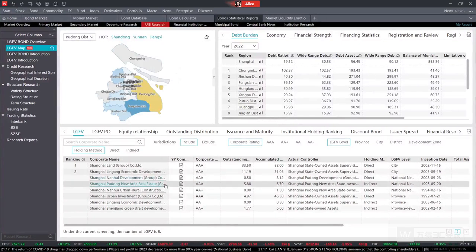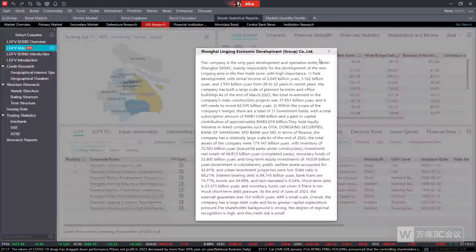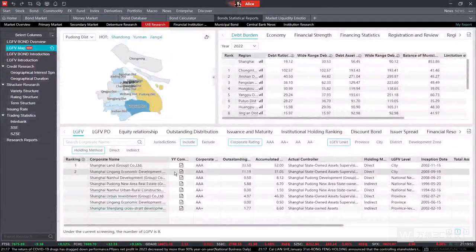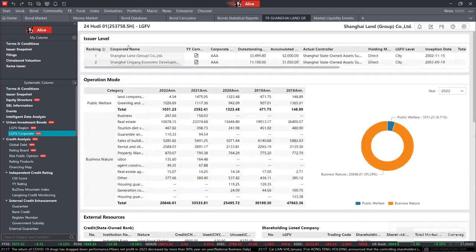We can also notice that such 8 companies are showing at the bottom over here, and we can pretty easily get the details. We can just click the button's name behind it, and we can get the information of such a company. And also, if we want to get more detail over here, we can just click the company's name. For example, I choose this company, Shanghai Land, for example. Then I can enter into one bond this company issued for the more detail as we need.